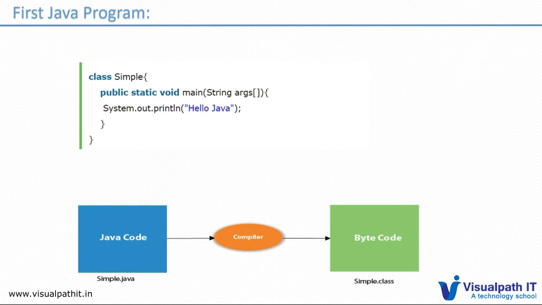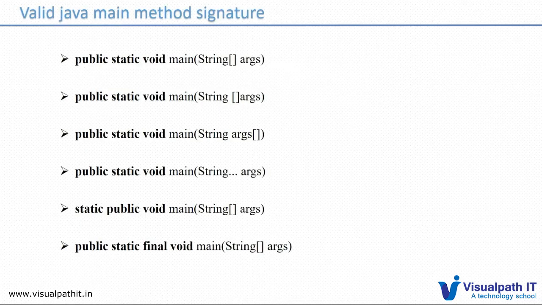There are different ways we can write it. It's not only this format we can write public static void main; there are different ways we can run it. This is not the only standard way. We can write it in different ways, and we can see it later.